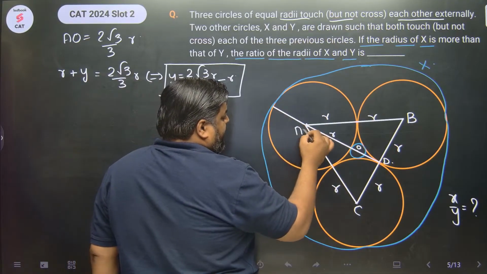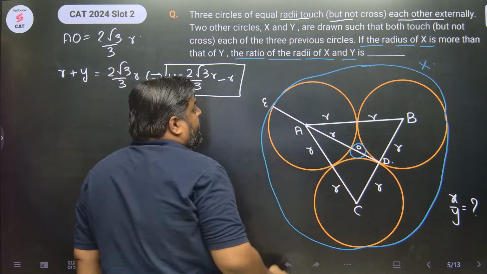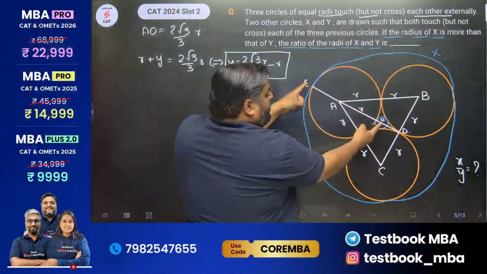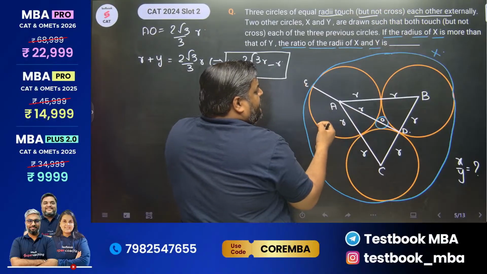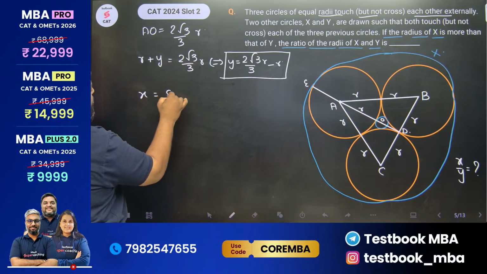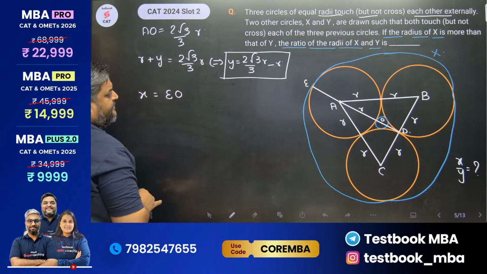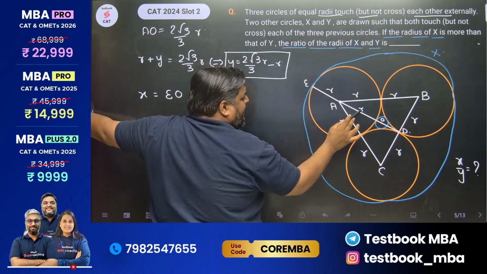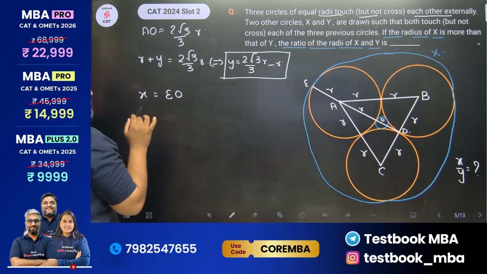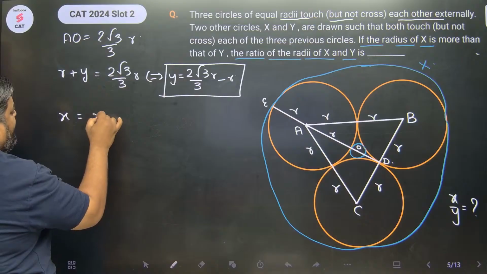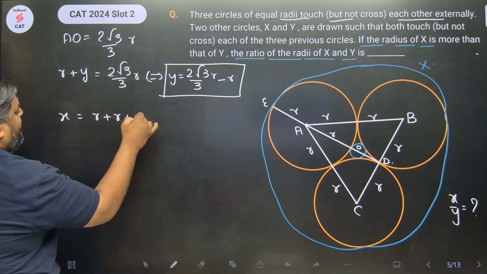Let's say this is point E. So the radius of the bigger circle is EO, right? I can say X is EO, radius of the bigger circle, which again is R plus Y.